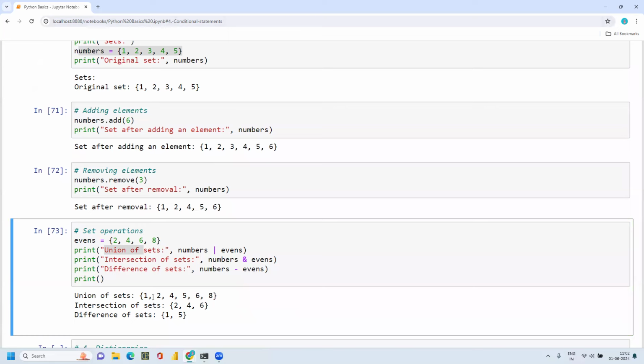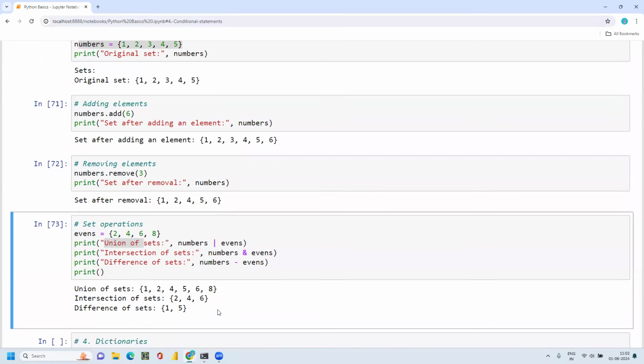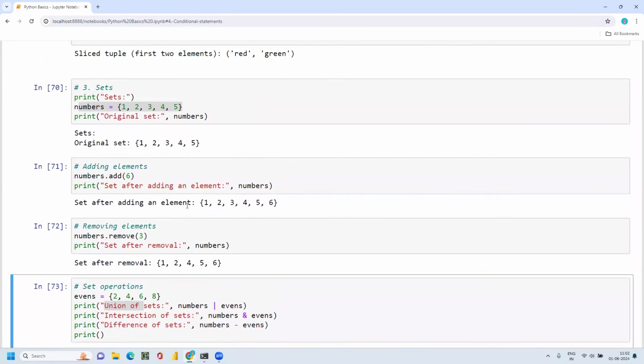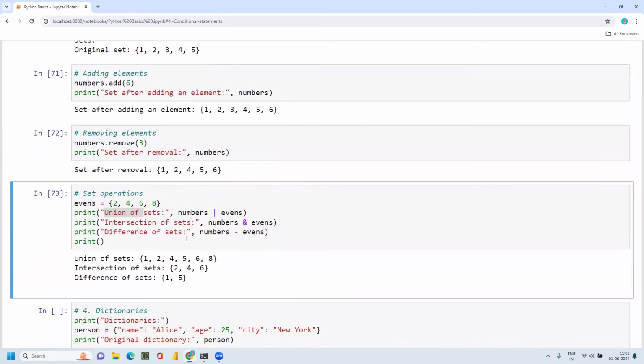And the intersection means the common numbers.